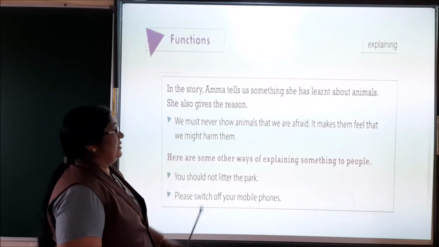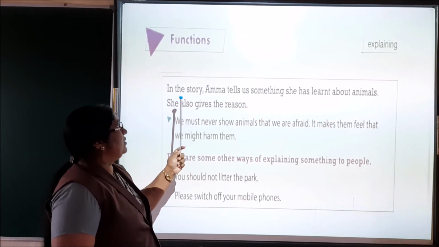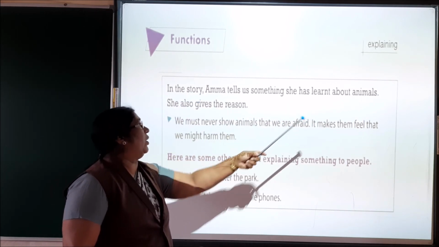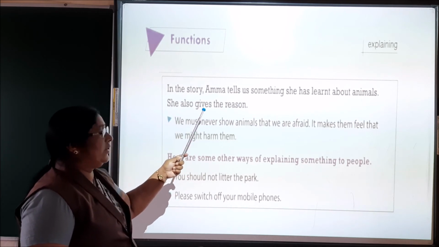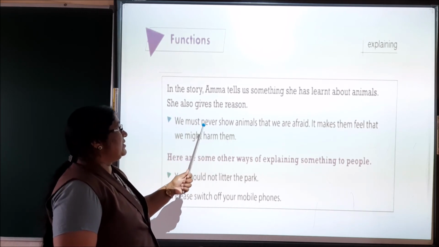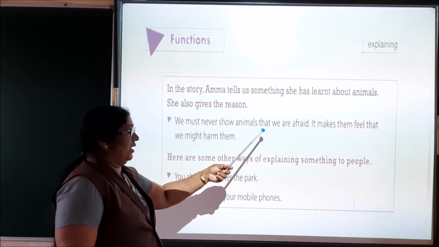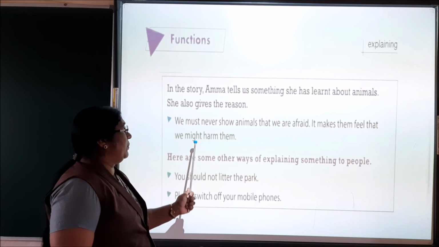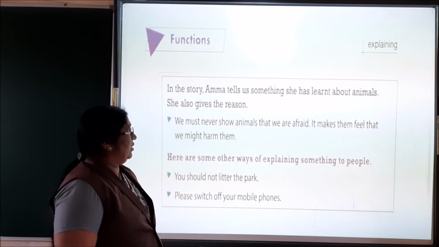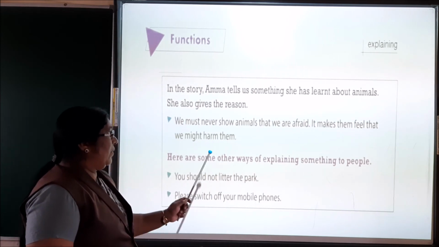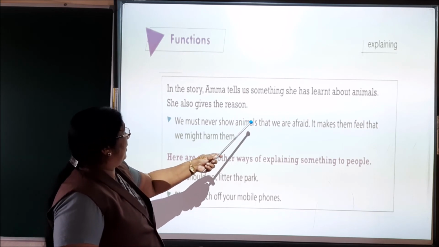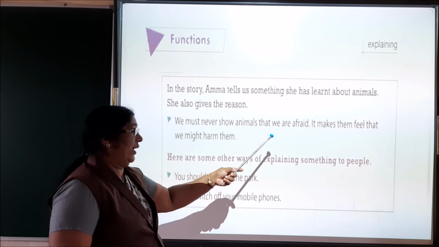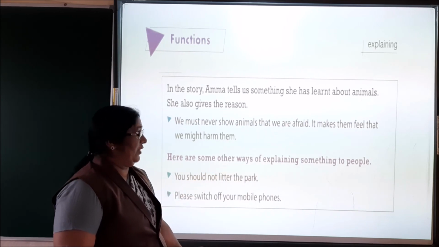Now in the next exercise, function, in the story Amma tells us something she has learned about animals. She also gives the reason. We must never show animals that we are afraid. It makes them feel that we might harm them. Here you can see that children, Amma understood